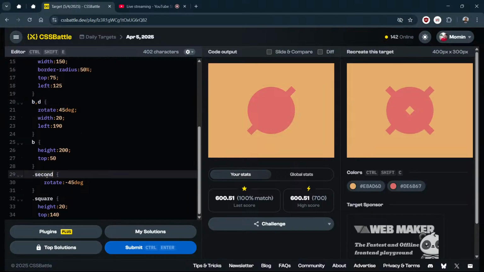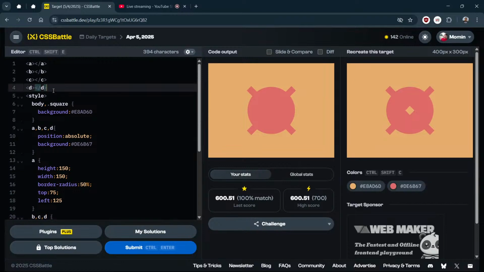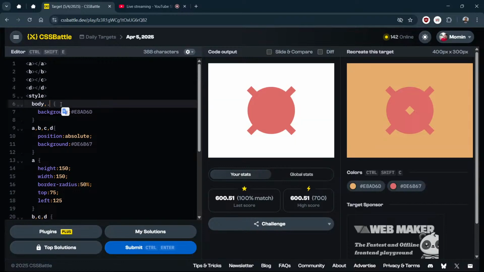And second is C. And this is D. And B and D and also C. But this D is not showing anywhere. What happened to the D? Okay, here. D.